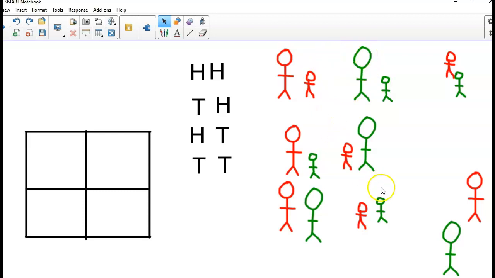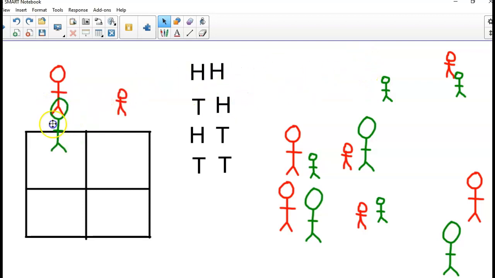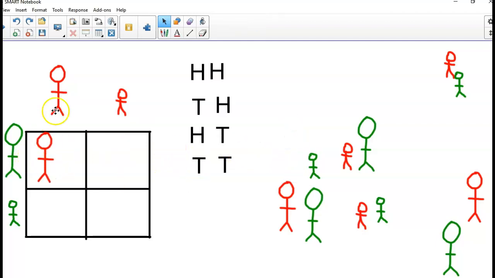Now, that was kind of annoying to do, right? So what if I did this a little bit different and I put them over here with the Punnett square? Now, I just have a much easier way to organize this stuff. This red guy would go here, and this red guy would go here, right? Because it's lined up with that row.